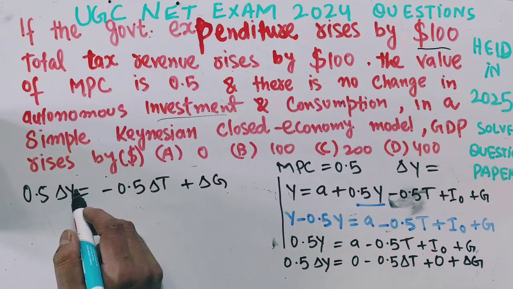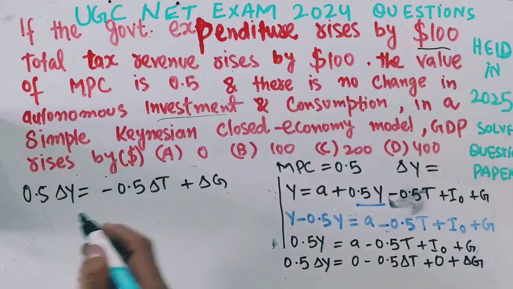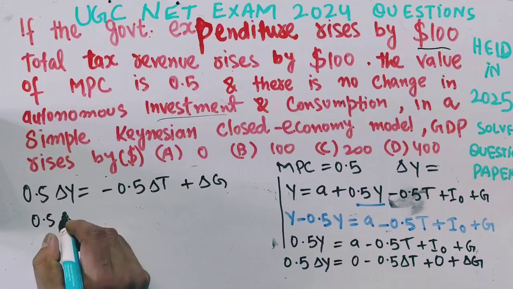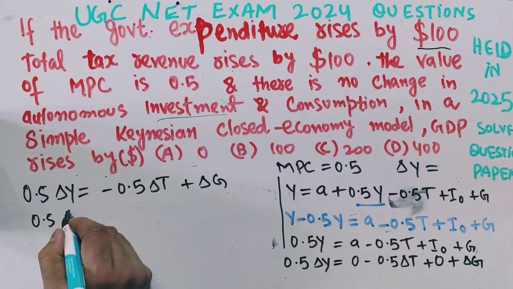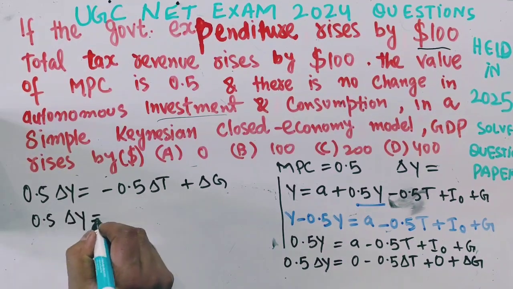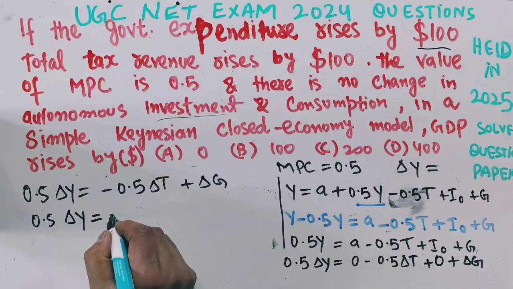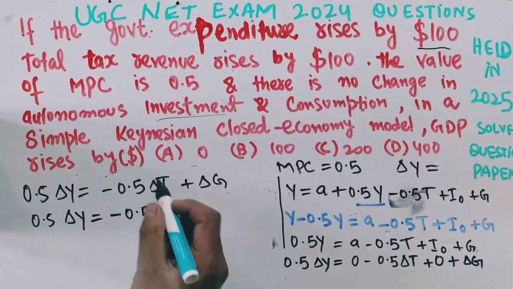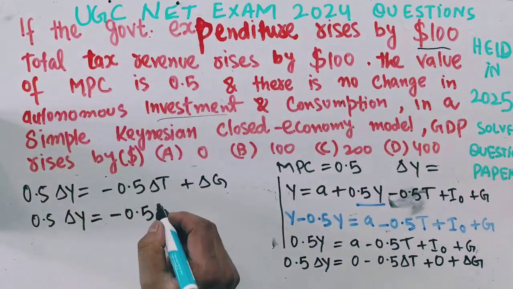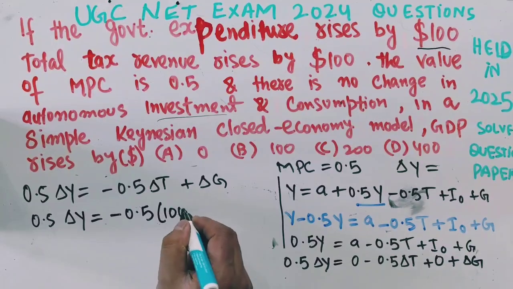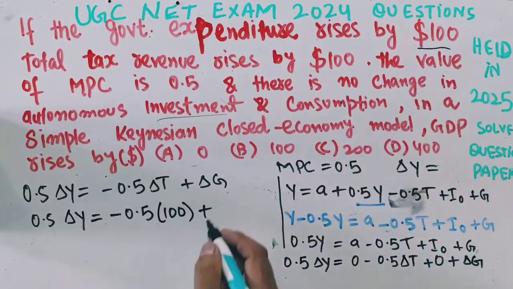The change in income is to be found out. Now we have minus 0.5 times the change in tax revenue, del T is 100, plus the change in government expenditure is 100.